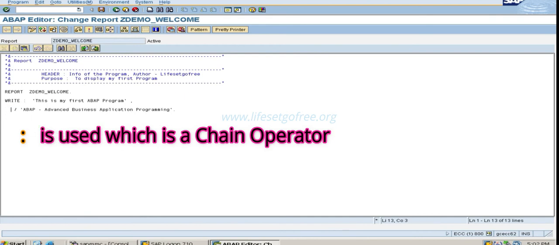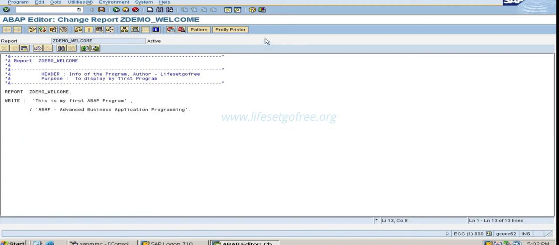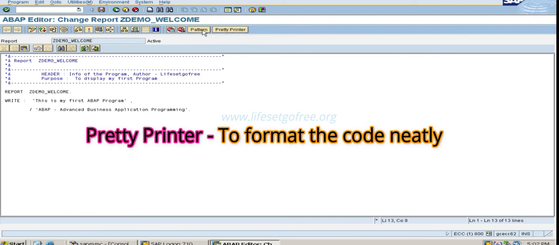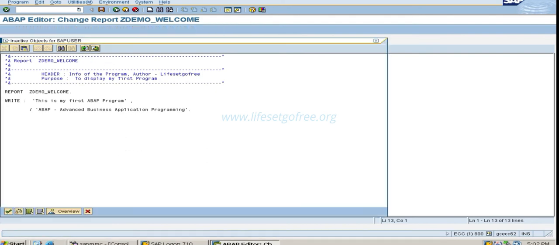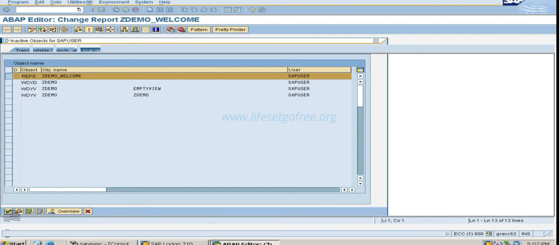and so it is always, see what I have done, I'm just manually doing. Instead of doing like this, you can use this pretty printer option. If you press just one, it will automatically align the sentences. And then check for syntax errors. It is correct. Activate like this.